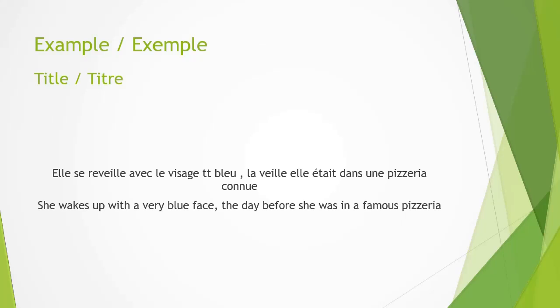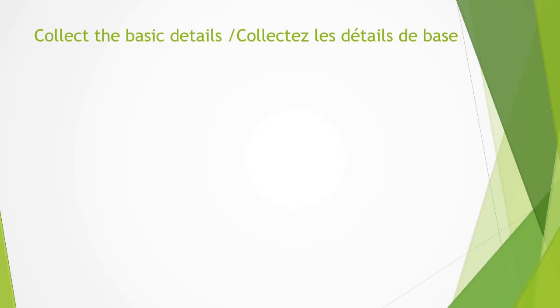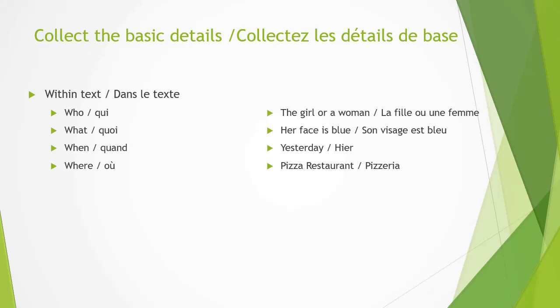So let's follow our approach and we'll see how it can help you to build the response for this. So first are the basic details. We'll collect the basic details first. In this, from the sentence itself, some of the details were already given to you. Basically, it was mentioned that "elle" means the girl or the woman, so that was the person who is the main character in this news item.